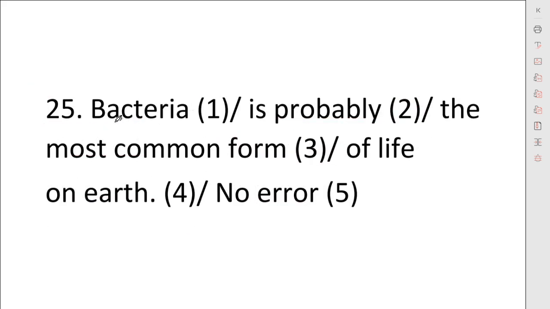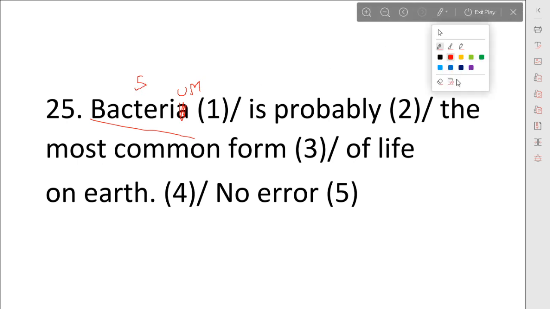Last question, bacteria is probably the most common form of life on earth. Bacteria is a plural form of bacterium. Bacterium is the singular form. If we would have used bacterium, then it would be singular, but here we have used bacteria.